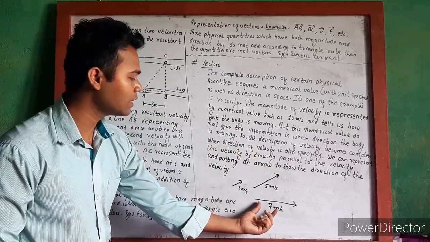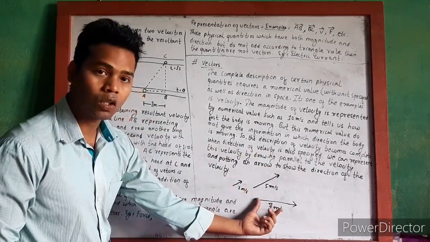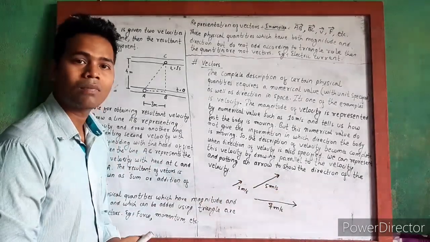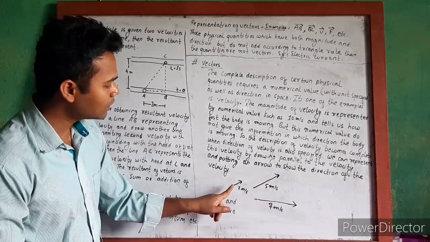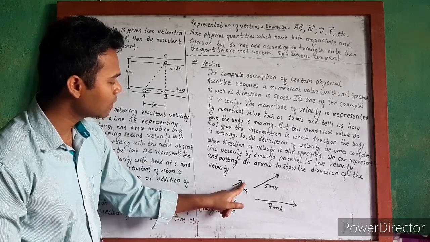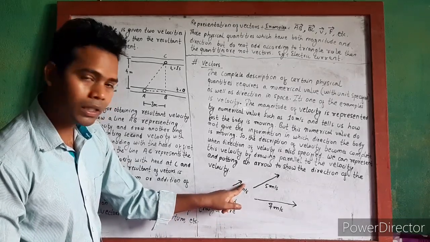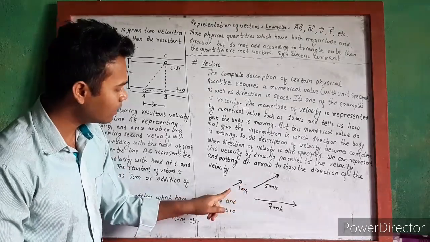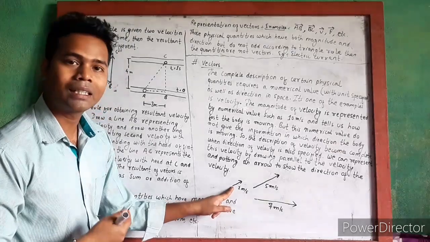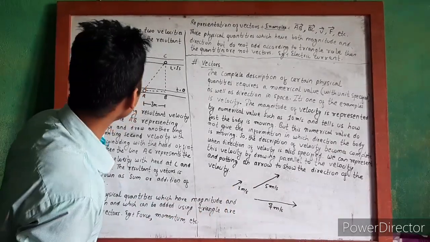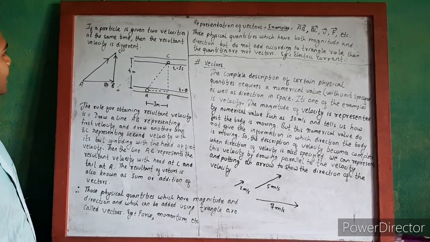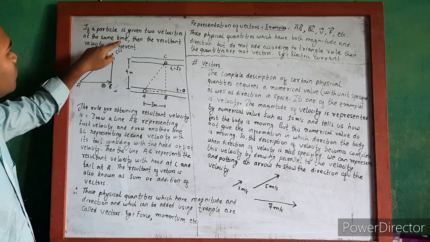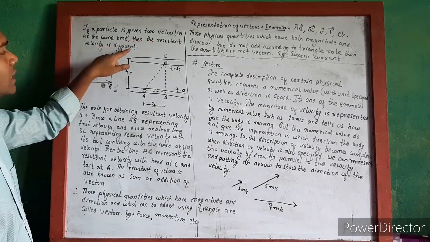For 7 meters per second, 7 times this unit length is drawn to show the magnitude of the velocity, and this arrow shows the direction of the velocity. The front end where the arrow is drawn is called the head, and the rear end is called the tail of the vector. Okay, now next thing is, if a particle is given two velocities at the same time, then the resultant velocity is different.